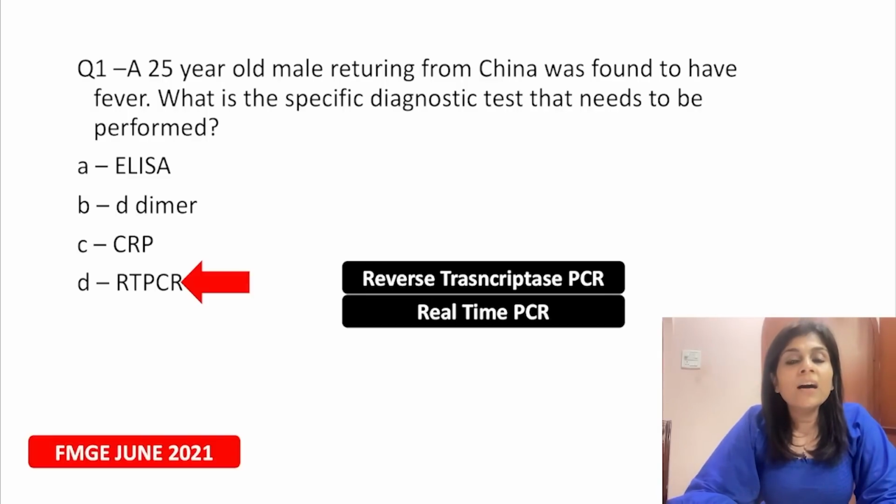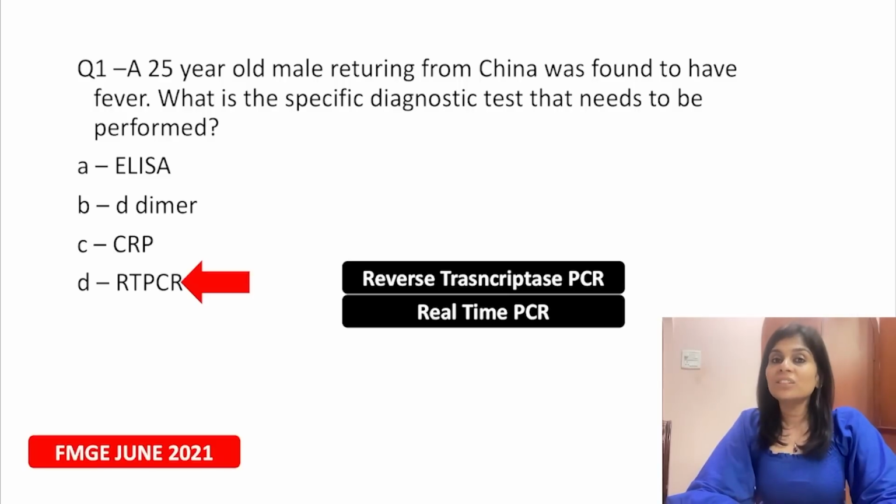So please remember, RT-PCR for all practical purposes would mean reverse transcriptase PCR, that is followed by quantification by real-time PCR. And don't fall for answers like ELISA. ELISA can be done to detect antigens or antibodies. So antigen detection test sensitivity is always low.